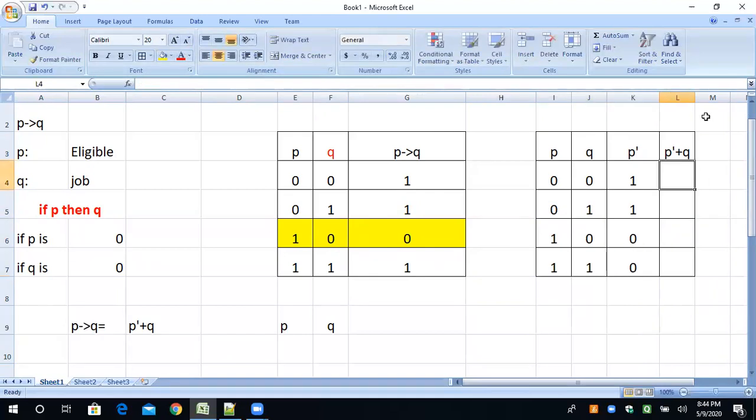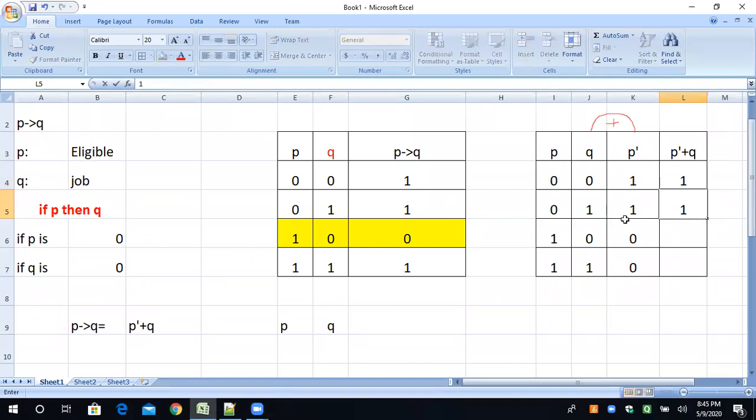Understand? Now in this column, P bar plus Q means we have to add these two columns. Just a moment, I will explain in a better way. So these two columns we have to add. 0 plus 1, according to the truth table, is 1. And 1 plus 1, you will get 1. And 0 plus 0, adding this column and this column, is 0. Correct? And 1 plus 0 is 1.